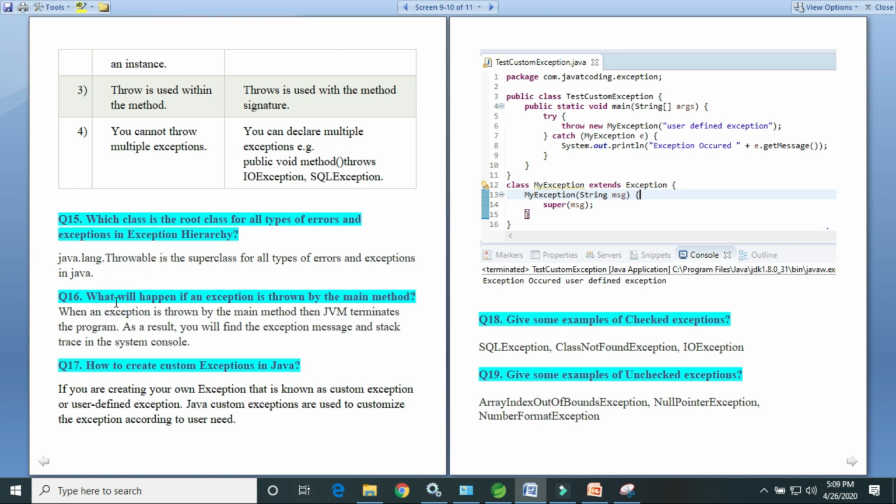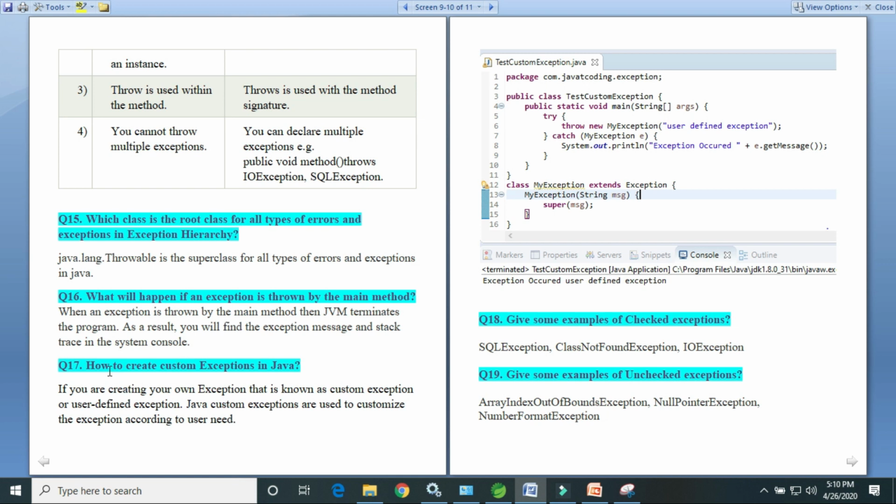Next question, what will happen if an exception is thrown by the main method? When an exception is thrown by the main method, then the JVM terminates the program. As a result, you will find the exception message and stack trace in the system console.